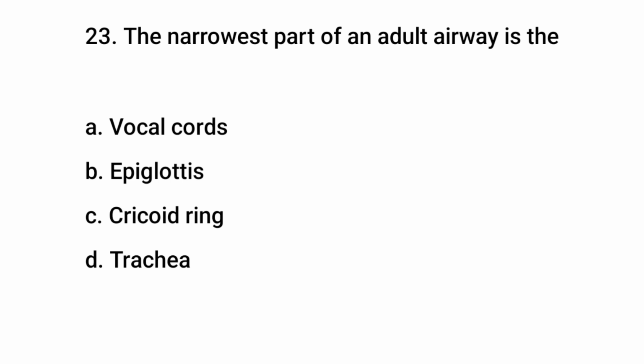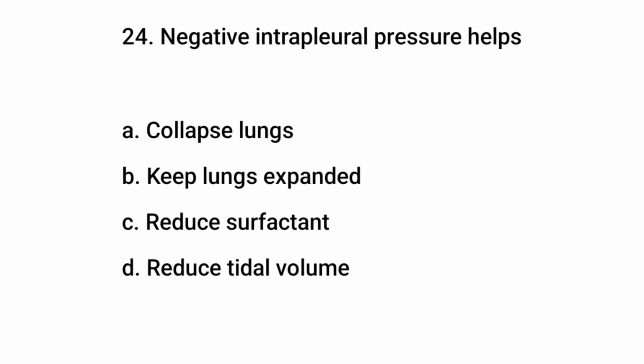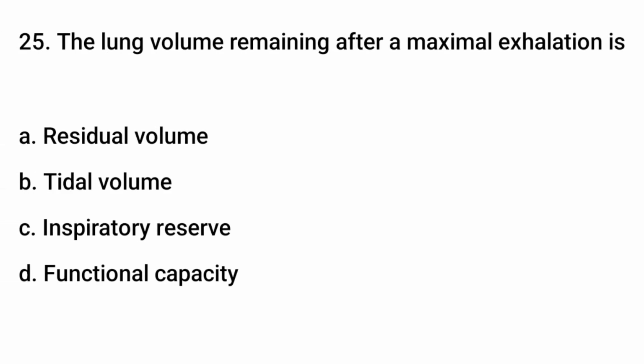Question number 23. The narrowest part of an adult airway is the. The right answer is A. Vocal cords. Question number 24. Negative intrapleural pressure helps. The right answer is B. Keeps lungs expanded. Question number 25. The lung volume remaining after a maximal exhalation is.